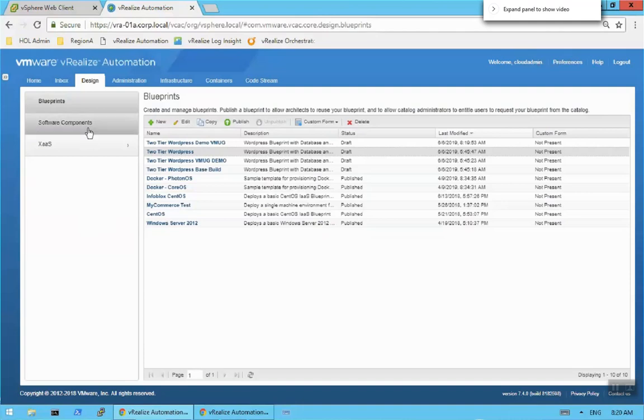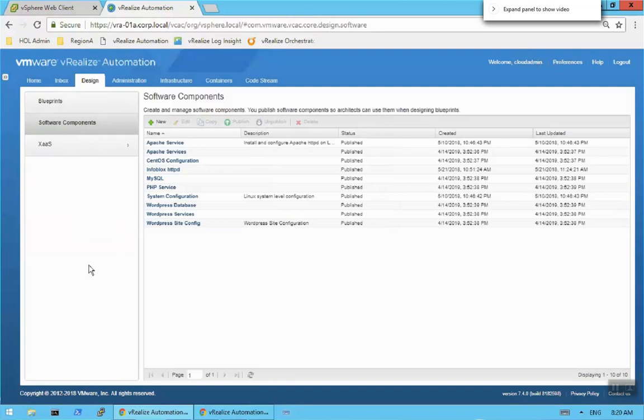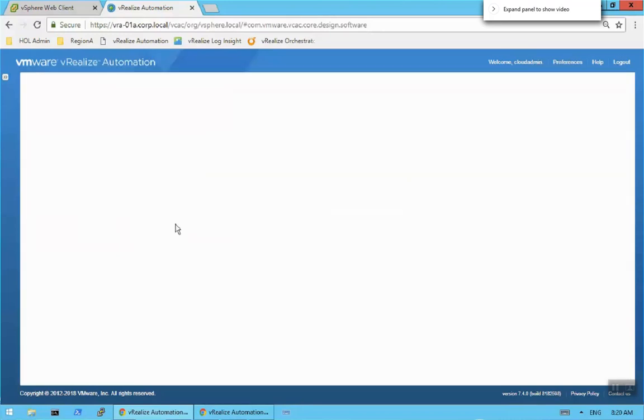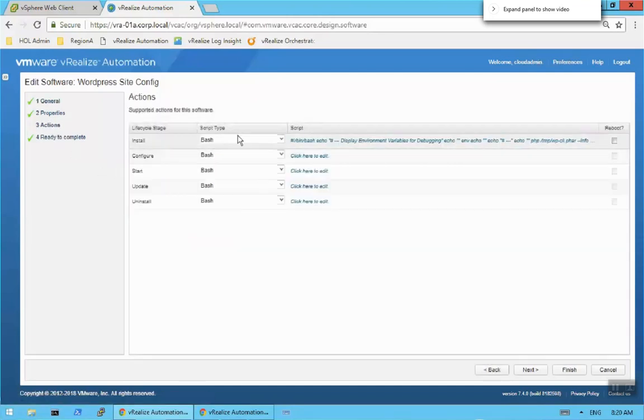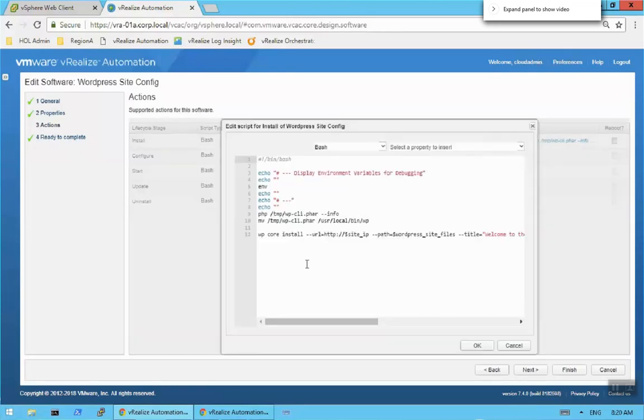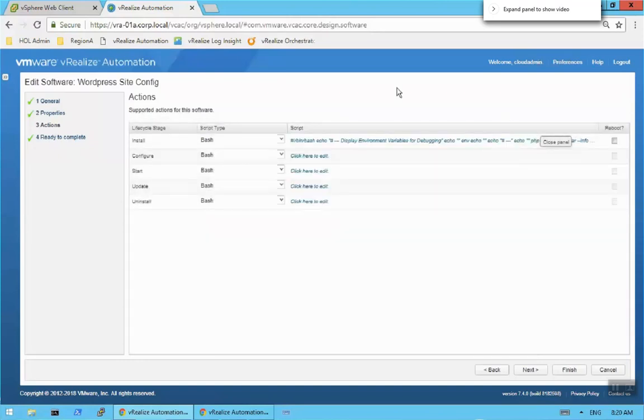Here, what I want to call out is these are the software components. And here we have our WordPress services, our database, our WordPress site config. All of these represent the applications that we're overlaying. It's basically a drag and drop. We're actually going to drag and drop a lot of those components on the networking side. But what I wanted to show you here is what is behind the scenes when we go to deploy that application. We have a bash script, and this calls out the different installations of the applications. This is the typical way that we would use application installation from within vRealize Automation.